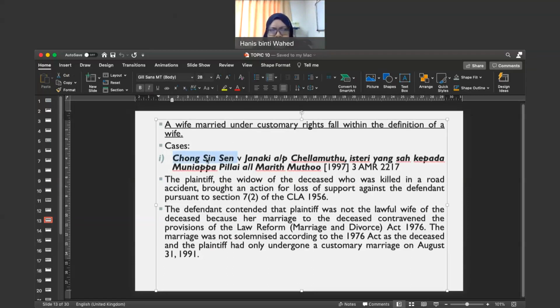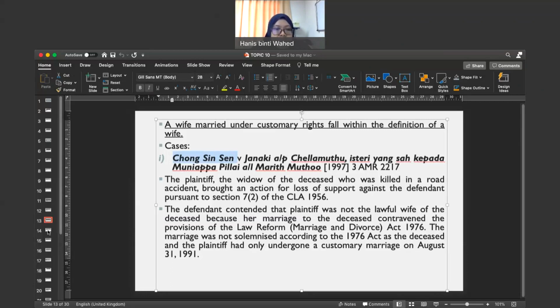Okay, dalam kes ini, it involve claim for loss of support by the deceased's widow, ya. Dan ketika trial ni, defendant dalam kes ini dia ada give few arguments lah, ya. And one of the arguments is that the widow was not entitled untuk claim loss of support dalam kes ini. Kerana apa? The defendant argued that the wife was not a dependent. Why? Because they married under customary marriage.